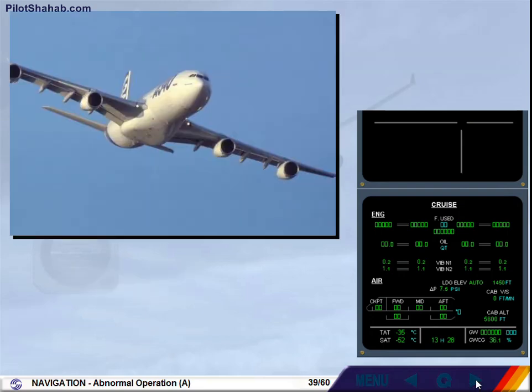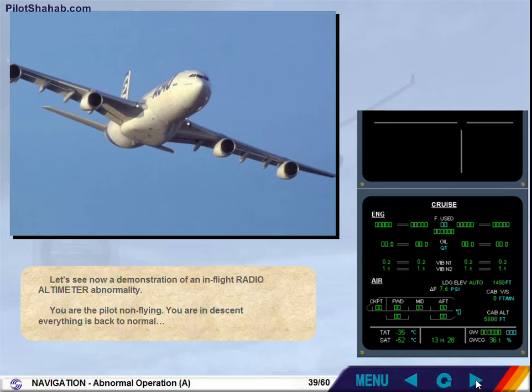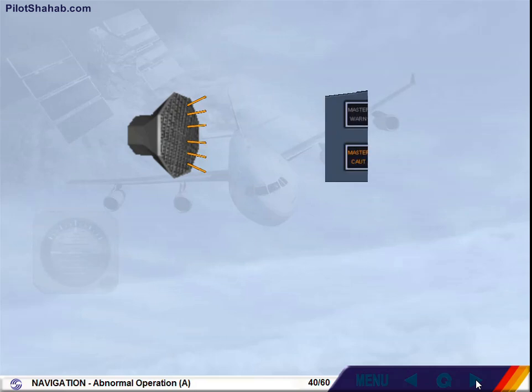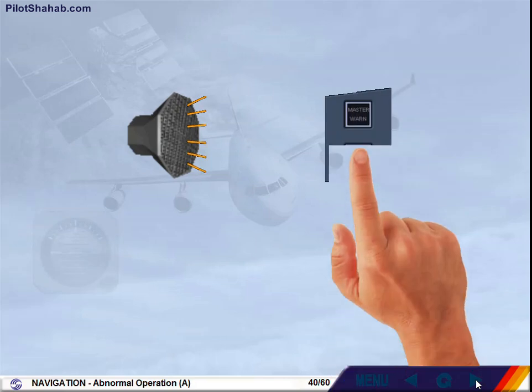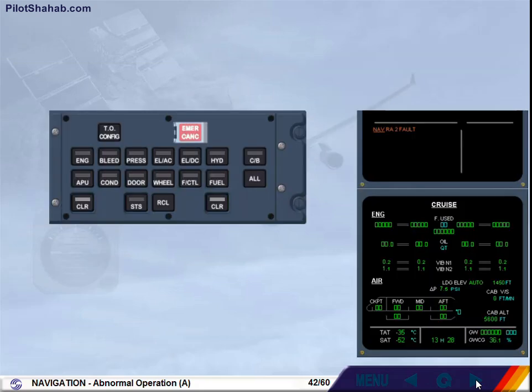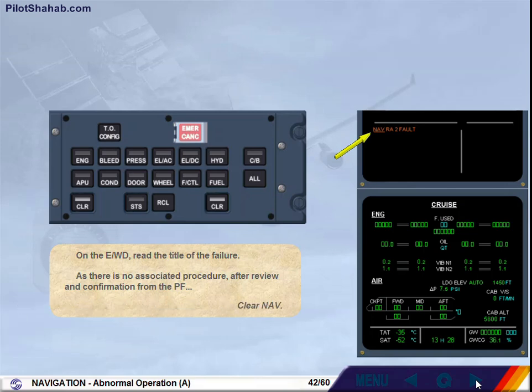Let's see now a demonstration of an in-flight radio altimeter abnormality. You are the pilot non-flying. You are in descent. Everything is back to normal. On the engine warning display, read the title of the failure. As there is no associated procedure, after review and confirmation from the pilot flying, clear nav.